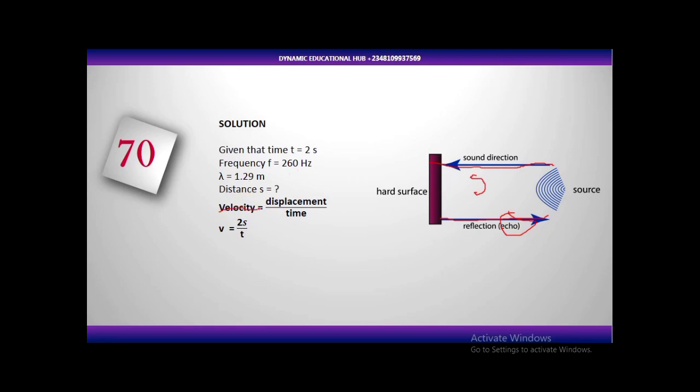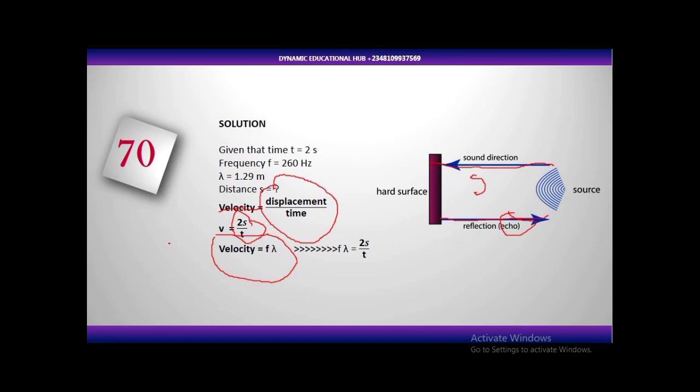So let's go. We are given the time in the question, 2 seconds. The frequency, which is what? 260 Hz, and the wavelength of that sound 1.29 meter, and they asked us to find the distance. Now we all know that velocity from law of motion is equal to displacement over time. Now with my explanation here, we know that the sound was able to travel twice, to and fro. So the displacement will be what? 2 times the distance over time.